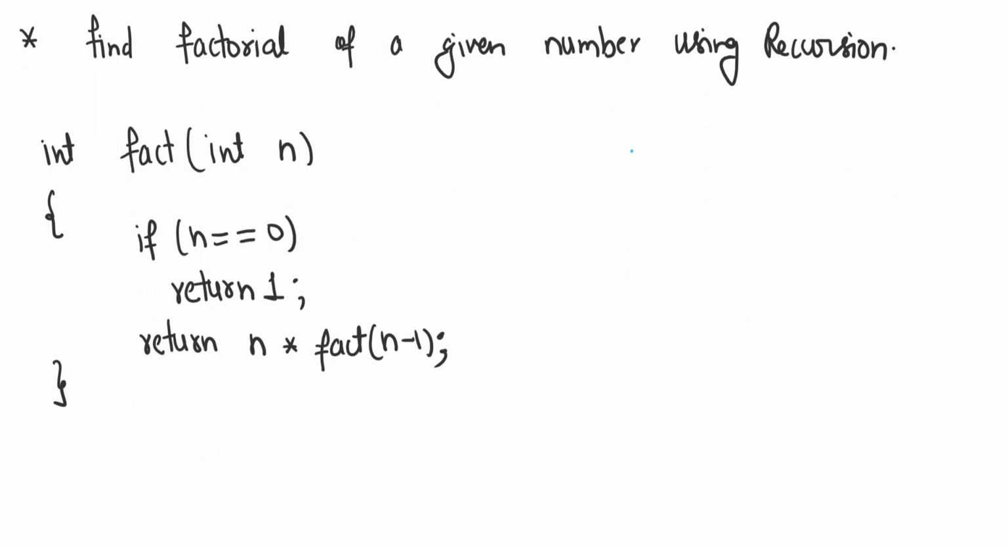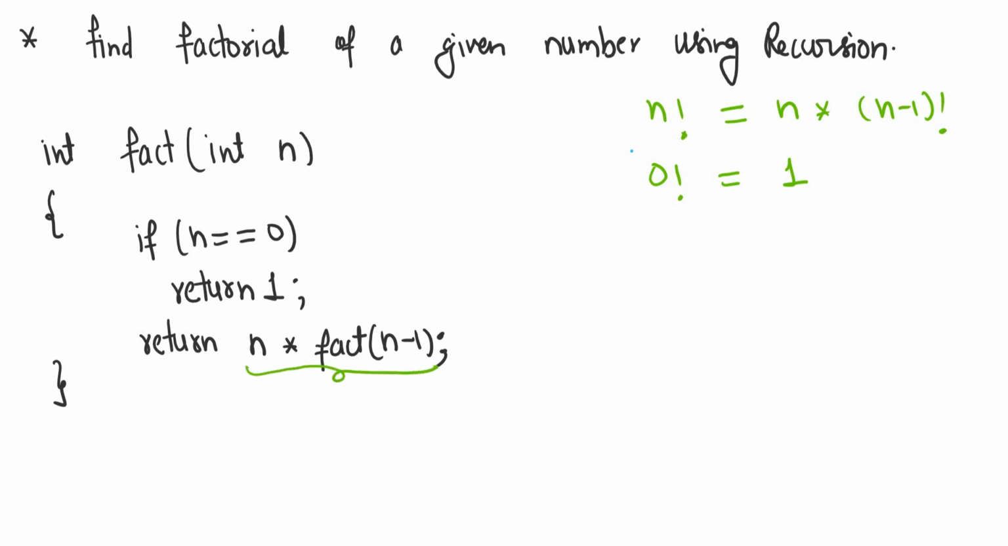The task here is to find the factorial of a given number using recursion. We already know that n factorial is equal to n into (n minus 1) factorial. And we know that 0 factorial is equal to 1, and the factorial for a negative number does not exist. So I have written a recursive function to compute the factorial of a given number n. Here, if n is equal to 0, return 1, otherwise return n into fact(n minus 1).